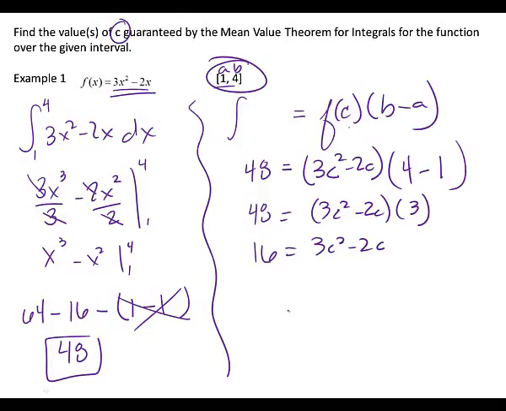I probably could have, oh no, I can't factor yet. I've got to move this guy to the other side to factor it. Remember good old factoring? So how do I move the 16 to the other side? Subtract it. So 3c squared minus 2c minus 16. All right, take a minute on your paper on your own. Everybody factor it.